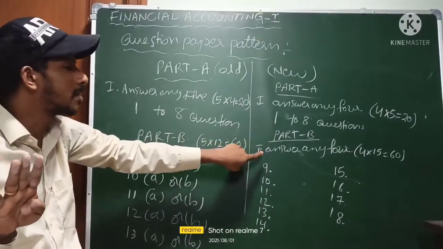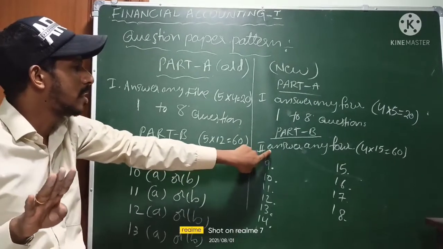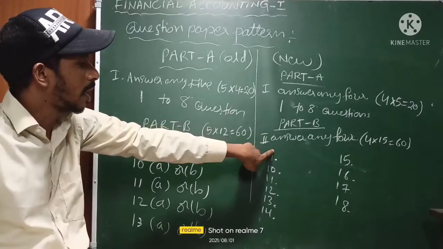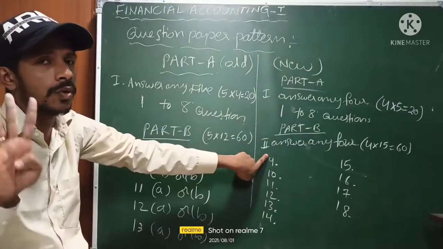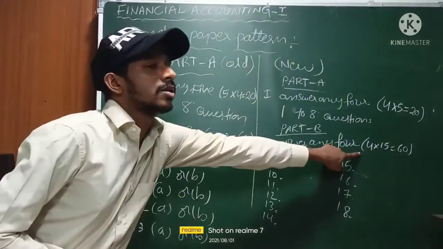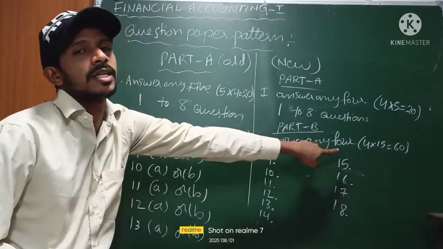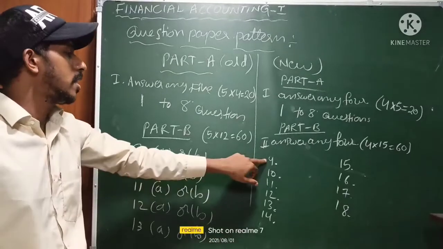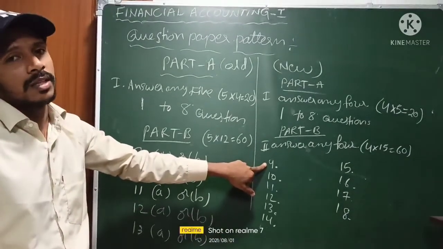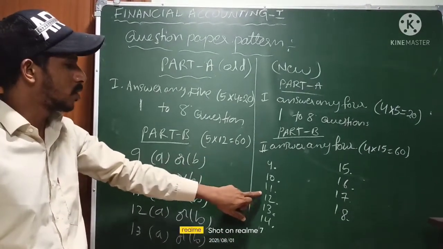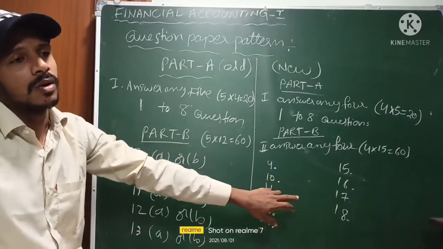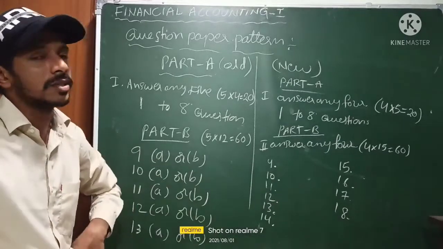Next, part B starts with the 9th question. Answer any 4 long answers. Each question carries 15 marks, 4 into 15 equals 60 marks. The long answers run 9, 10, 11, 12, 13, 14, 15, 16, 17, 18, so the 18th question is the last.